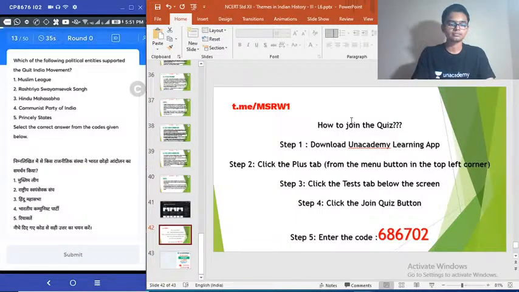13th question. Which of the following political entities supported the Quit India movement? Number 1, Muslim League. 2, Rashtriya Swayamsevak Sangh. 3, Hindu Mahasabha. 4, Communist Party of India. 5, Princely States. So some of them actually were supportive of Quit India movement and some of them were not that much supportive. So who all supported this movement? 10 seconds to go.